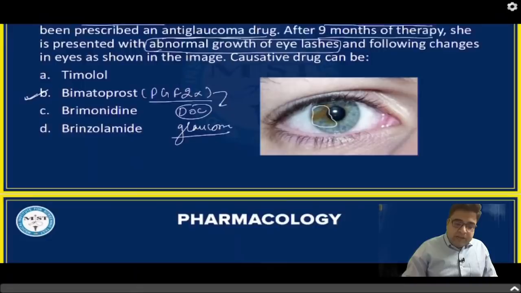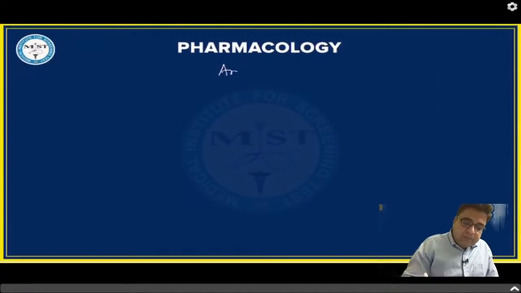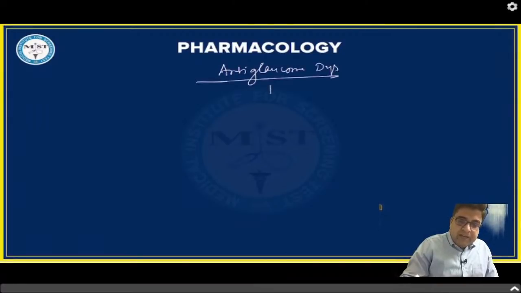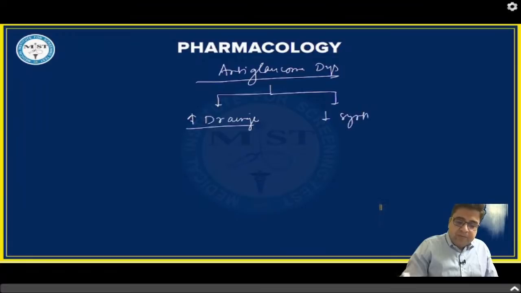If we talk about these anti-glaucoma drugs, we can divide them into 2 groups. The first group are those which can increase the drainage of aqueous humor. The second group are medicines which can reduce the synthesis of aqueous humor.